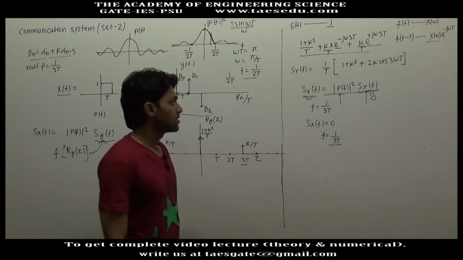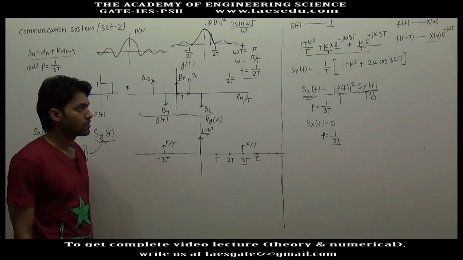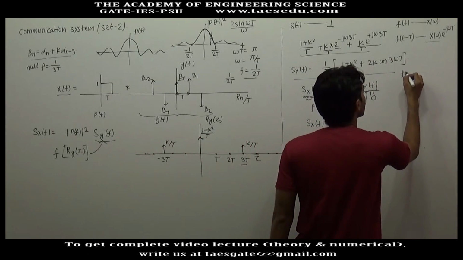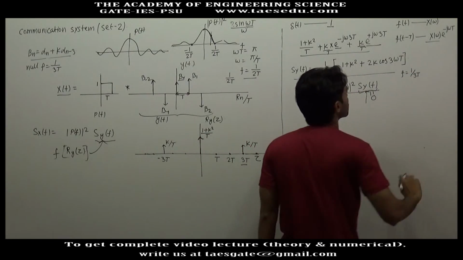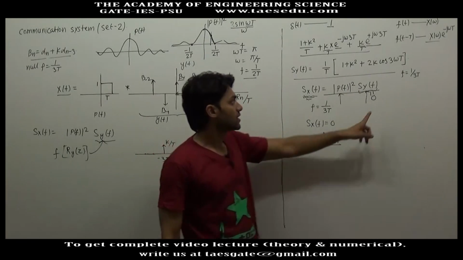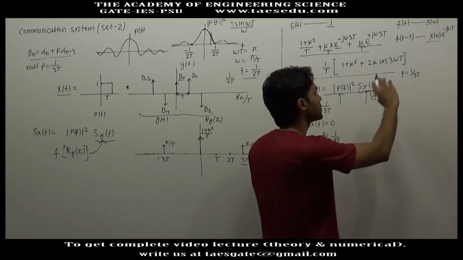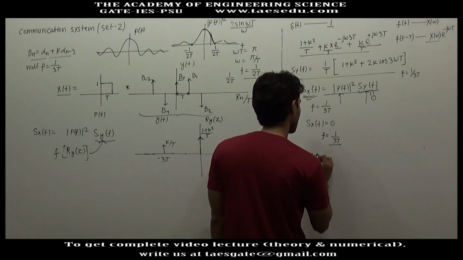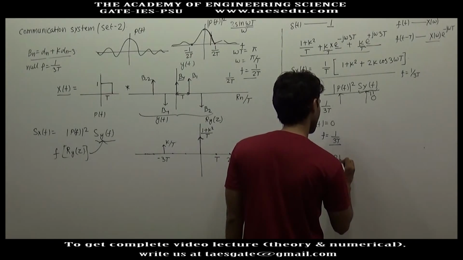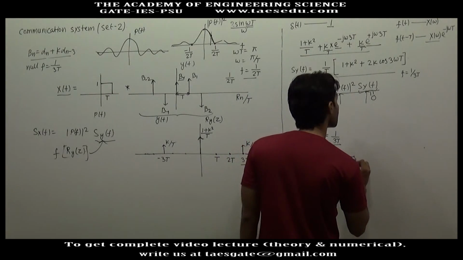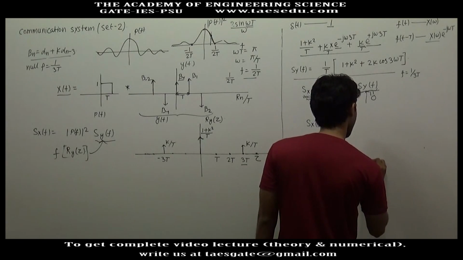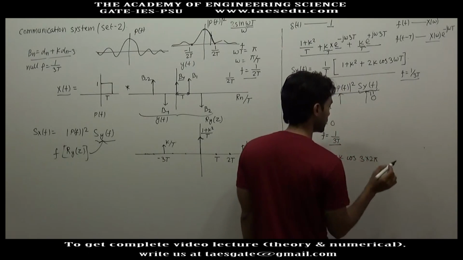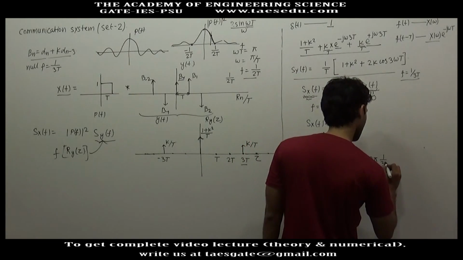Now we have this information that Sy(f) is 0 at f equal to 1 by 3T. So let us put f equal to 1 by 3T in this equation and make it 0. So 1 plus k square plus 2k into cos 3 omega T, where omega will be 2 pi f, 2 pi, and let us put f equal to 1 by 3T.